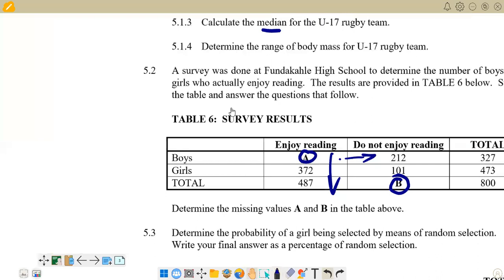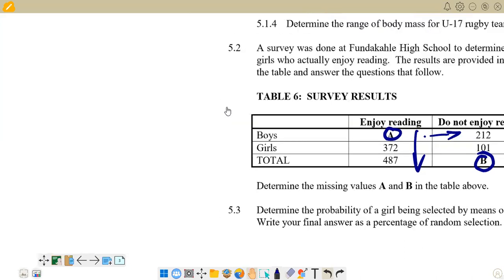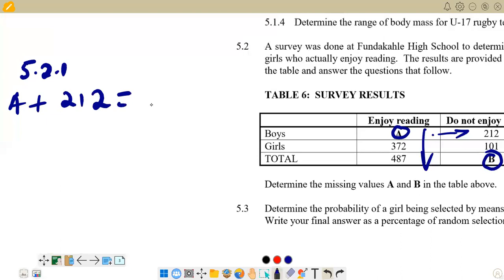We are now on 5.2.1. So we are saying if we say A plus 212, you get 327. According to what we have there, we say A plus 212, we get the total, which is 327.